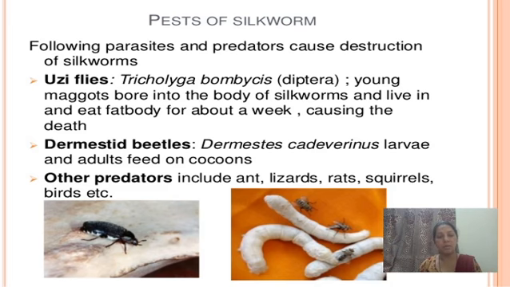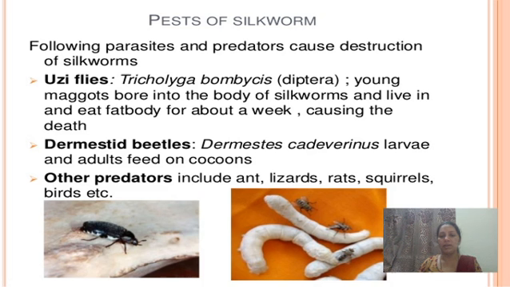Different types of pests are also present in the sericulture industry, and silkworms must be protected from them, because pests occur in different stages and forms. The following parasites and predators cause destruction of silkworms. The first one is the uzi fly, Tricholyga bombycis. The young maggots bore into the body of the silkworm and live and eat the fat body for about a week, causing the death of that larva. So this is the uzi fly.